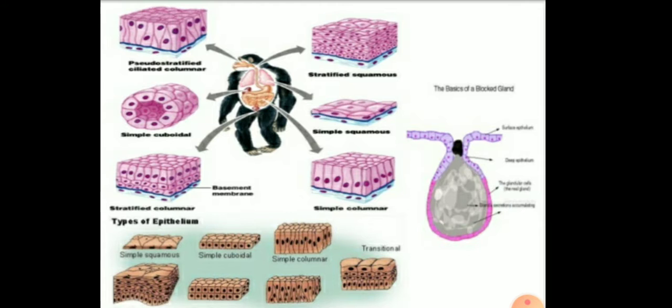So children, here you can see the different types of epithelial tissues: the simple squamous, simple cuboidal, columnar, and the stratified squamous, or we can say pseudo-stratified ciliated epithelial, and the simple cuboidal tissues are also present. And in this diagram you can see the gland-like structure, the glandular epithelium tissue.